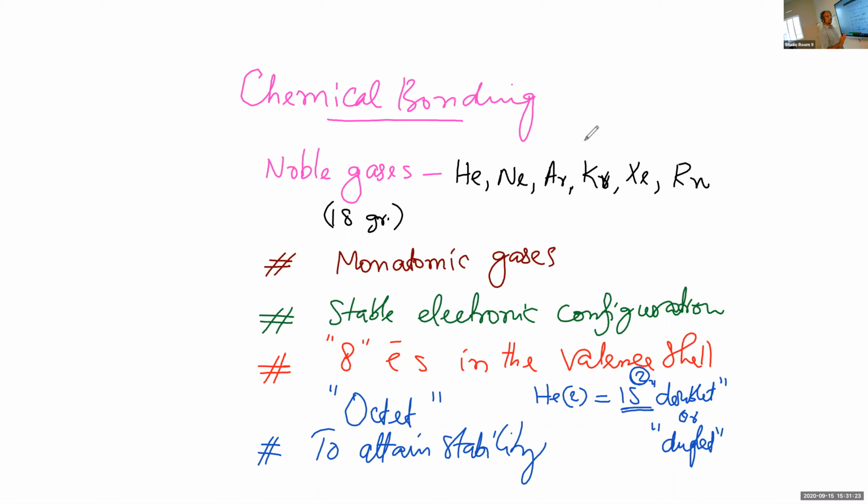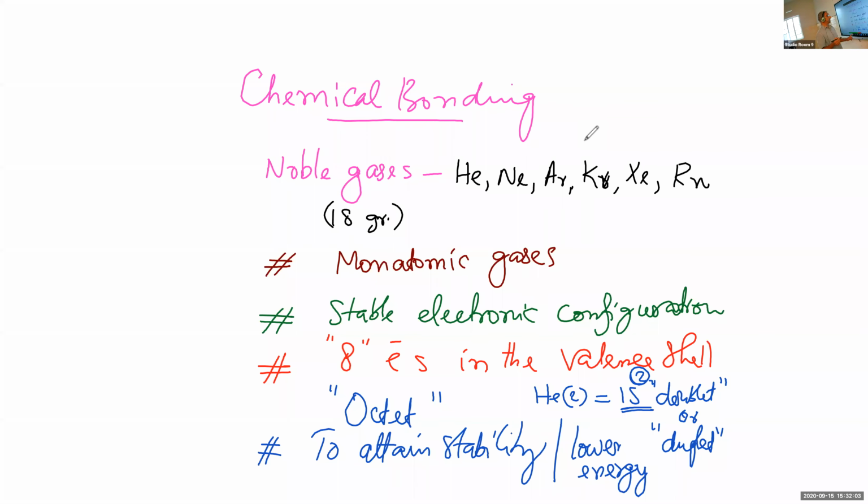Stability means stable electronic configuration by a rearrangement of the previous electronic configuration. A new electronic configuration is attained so that it is very stable. And if it is a stable form, it has very low energy. When a system has very low energy, the system is very stable. Lower the energy, more stable the system is.